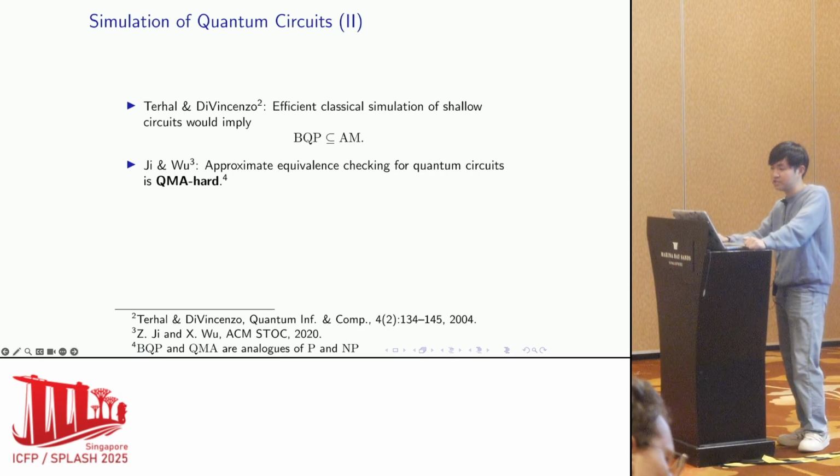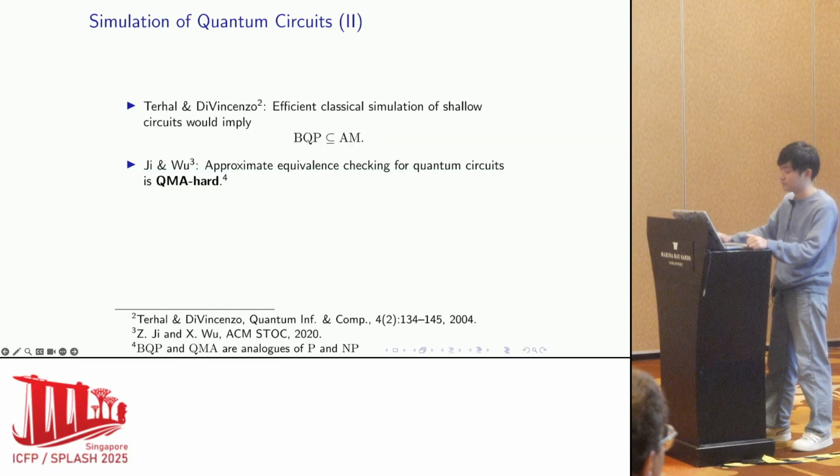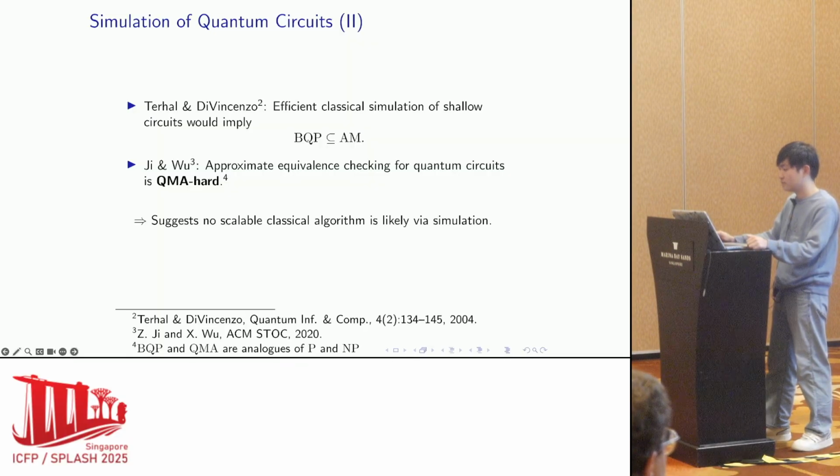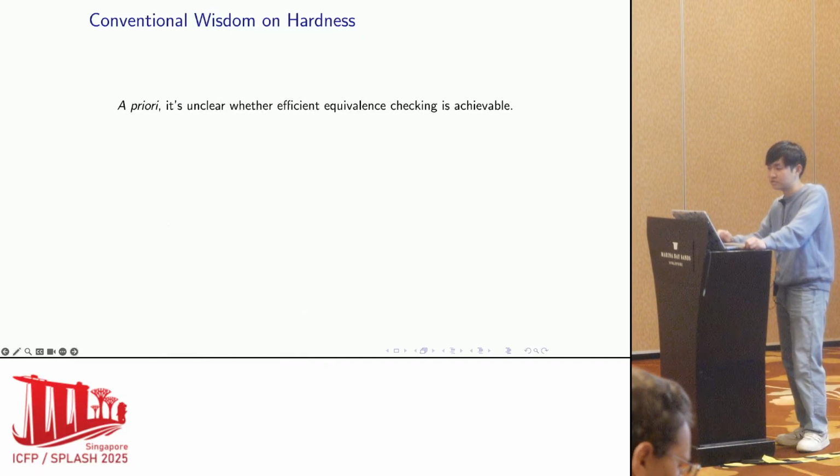Then after that, Gu and Wu proved that approximate equivalence checking for shallow circuits is QMA-hard. We remark that BQP and QMA are the analogs of the classes P and NP in classical complexity. These results suggest that simulation is unlikely to be the path to efficient verification.